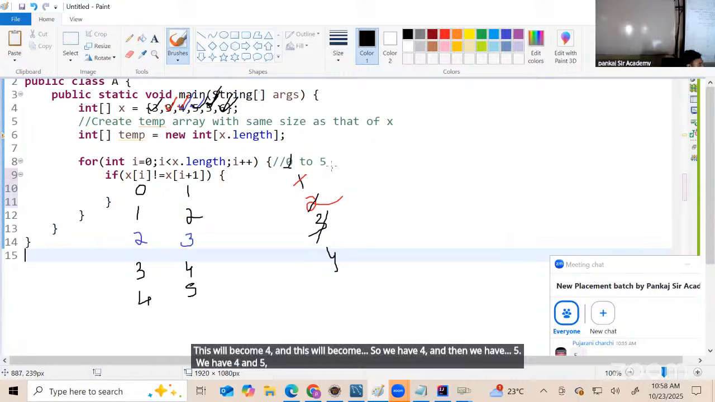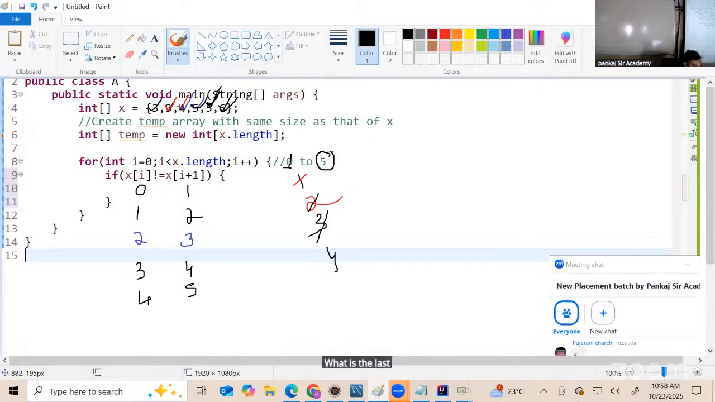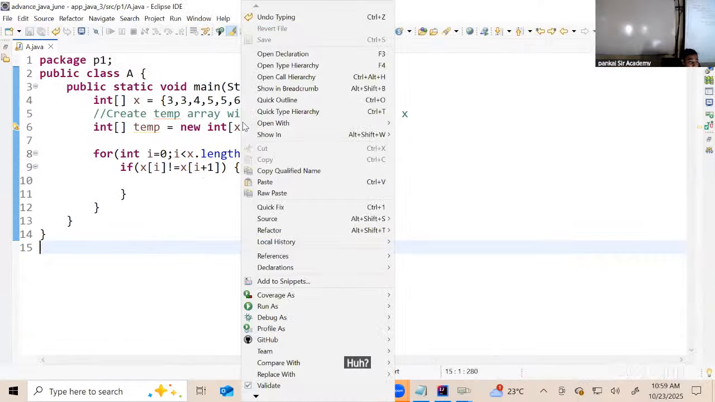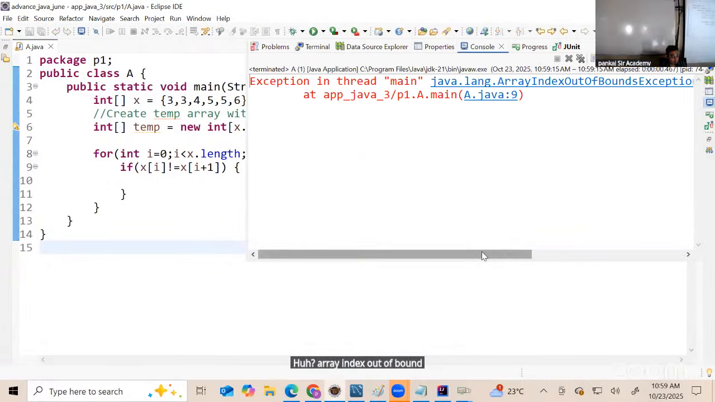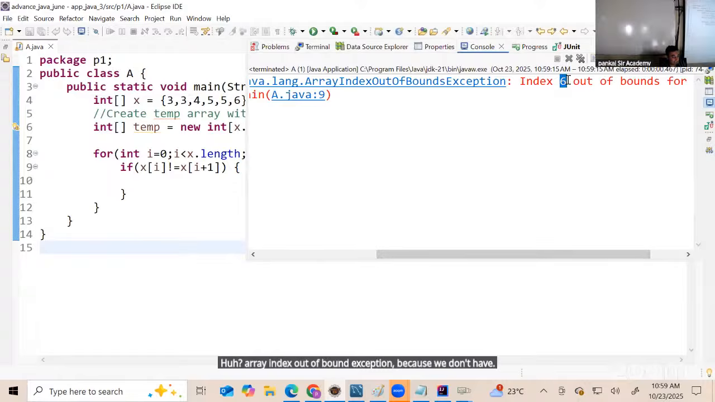But the loop will not stop here. What is the last value of the loop? Now the value of I will become 5. The loop cannot stop at 4. What is the ending value of the loop to stop? Which means when I is 5, this will become 6, do we have a 6th index here? Am I exceeding the index? What exception should I get here? Array index out of bound exception, because we don't have the 6th index present.